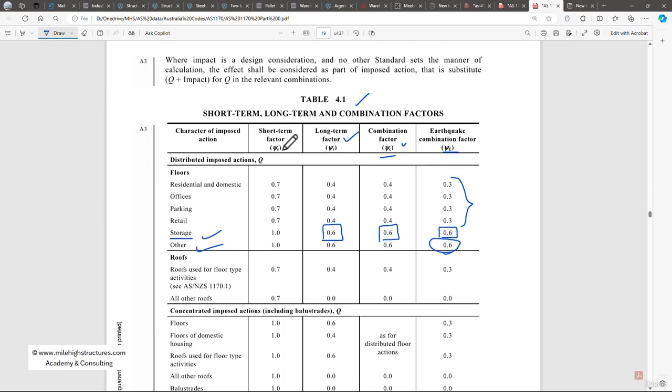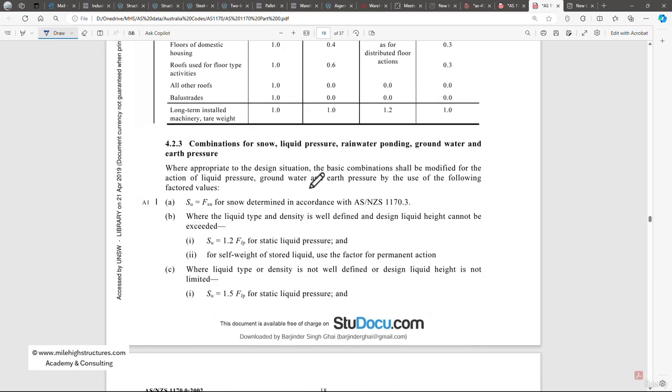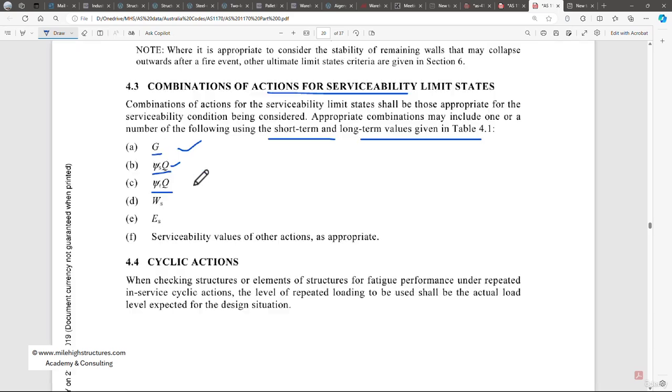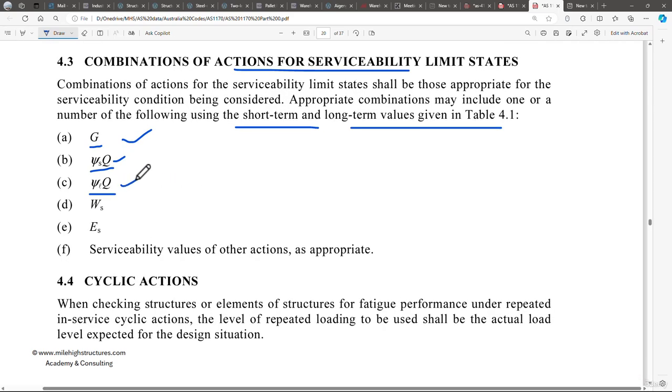Here we have psi S as storage as 1, and for long term we have 0.6. So it should be one time permanent plus one time imposed, or one time permanent plus 0.6 time imposed, considering that here we have to use psi L, that is the long term factor.